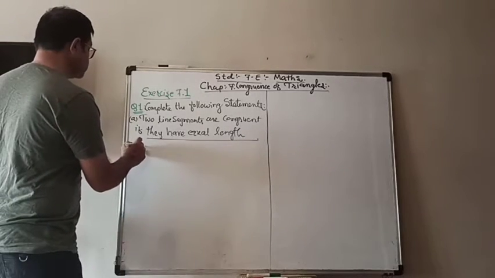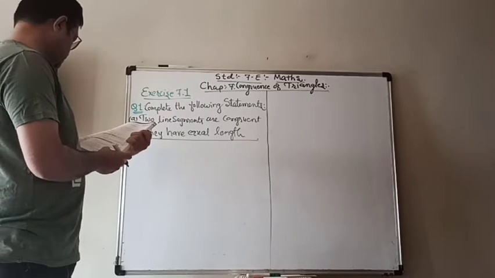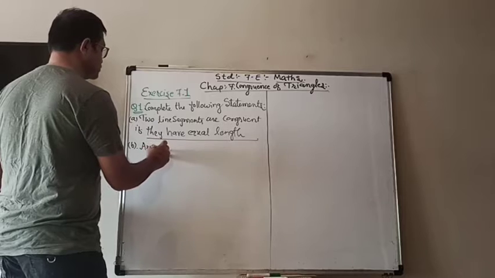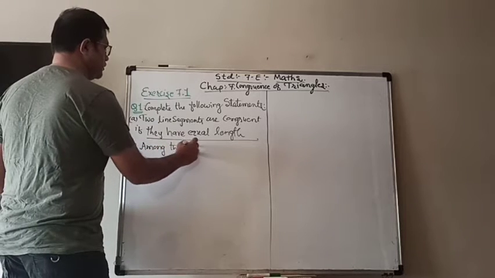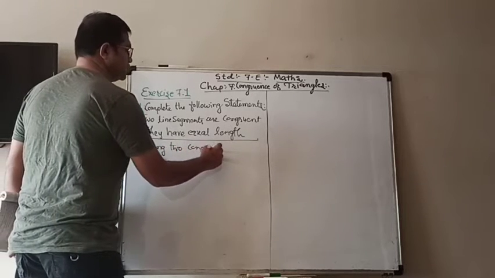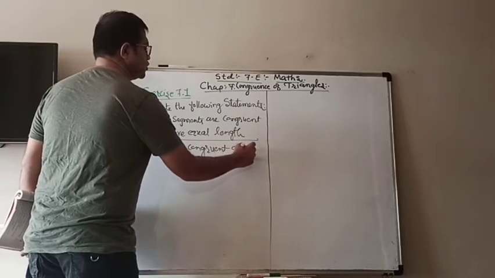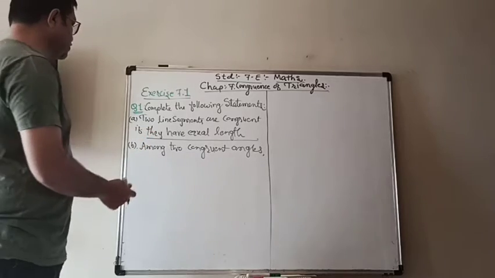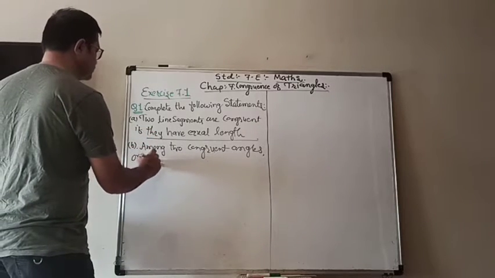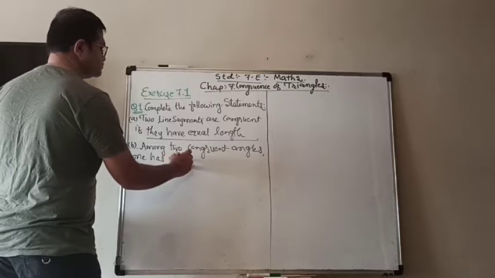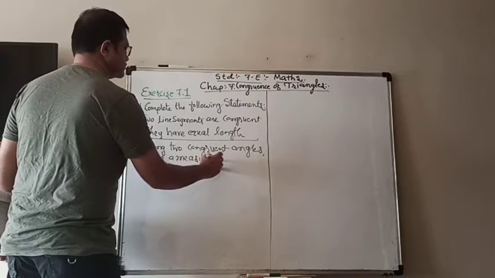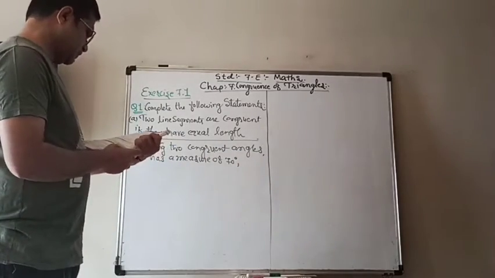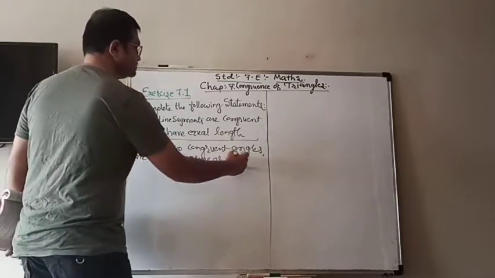B. Among two congruent angles, one has a measure of 70 degrees. The measure of the other angle is blank.